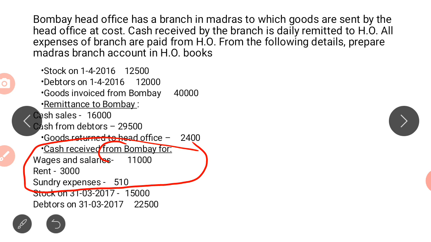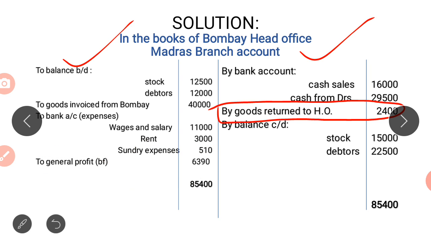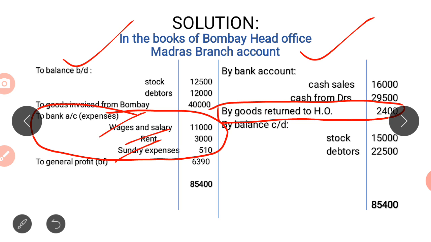Next, cash received from Bombay. From whom is it received? Bombay. Now who is Bombay? It is the head office. So where will we record this? We have wages and salary, rent, sundry expenses. So those three things have to be recorded here, as to bank, or you can record it as to cash account. We record it to bank because it is directly deposited in the bank. So wages and salary, rent, sundry expenses have to be recorded on the debit side.